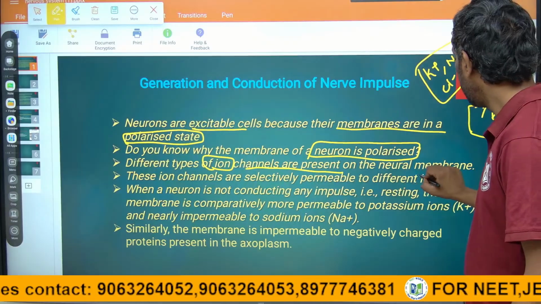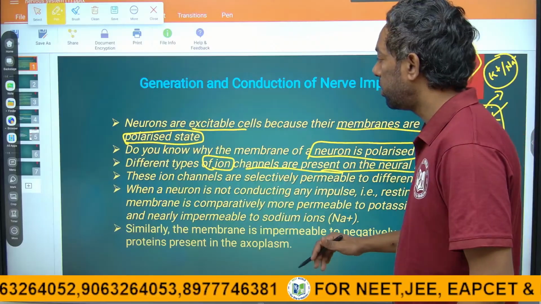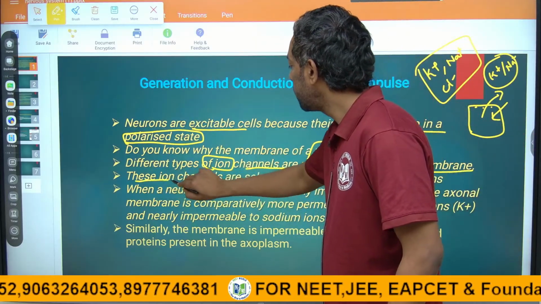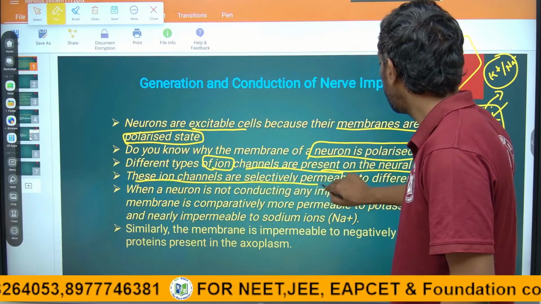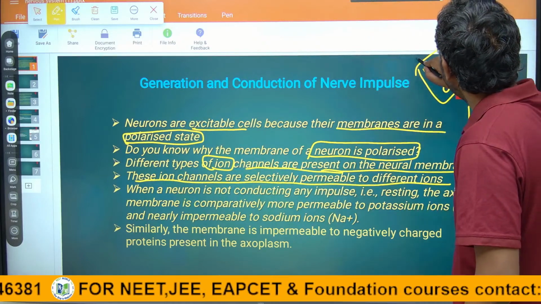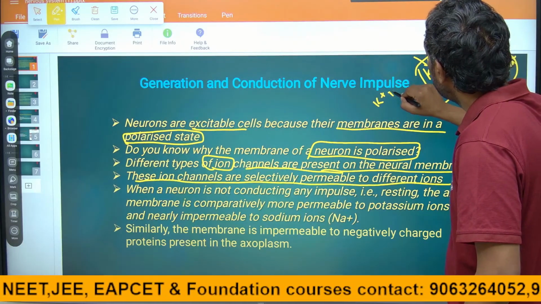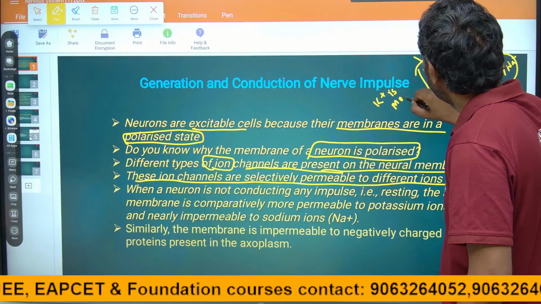The sodium potassium pump is the reason. Different ions are there inside the neural membrane. These ion channels are selectively permeable to different ions. Selectively permeable means potassium is more permeable.